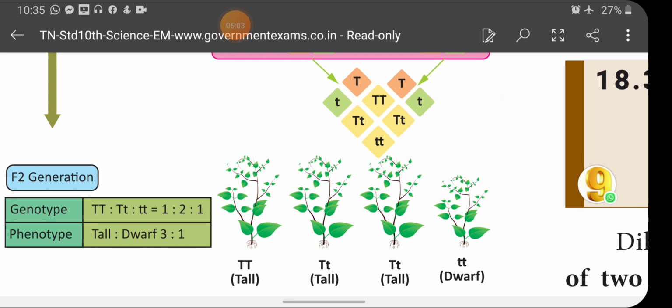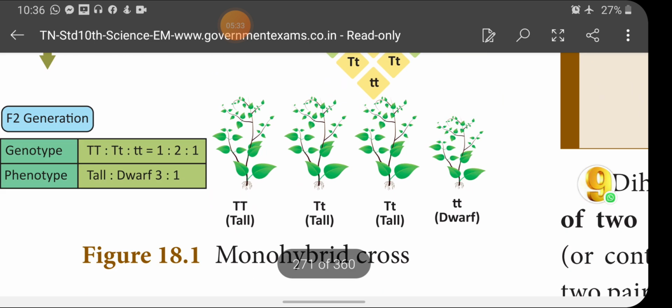Based on morphological character, the phenotypic ratio is 3:1, that is 3 tall plants and 1 dwarf plant. Based on genotypic condition, the genotypic ratio is 1:2:1, that is 1 tall plant with homozygous alleles, 2 tall plants with heterozygous alleles, and 1 dwarf plant with homozygous alleles. So this is the ratio of genotype.